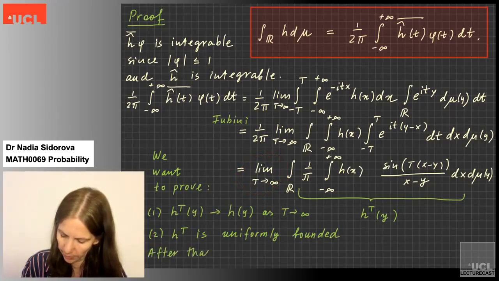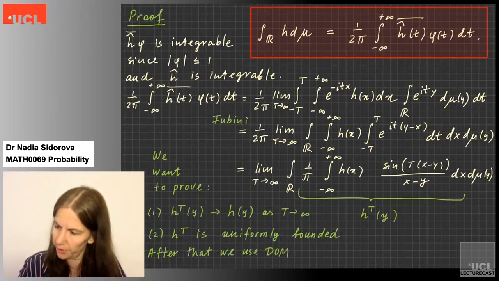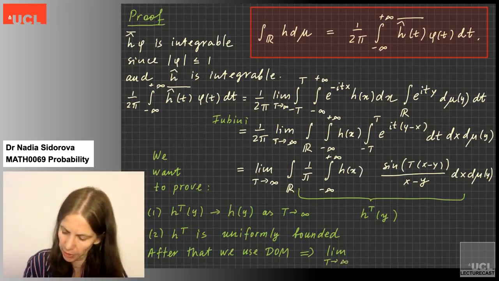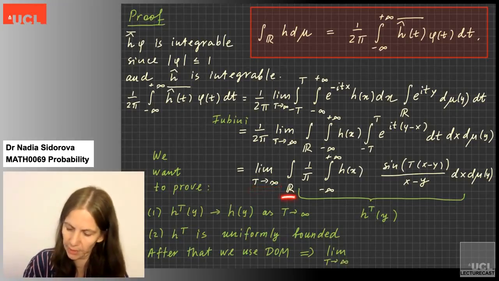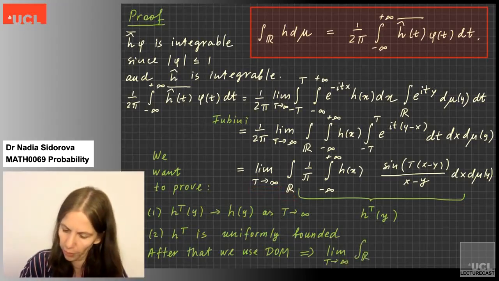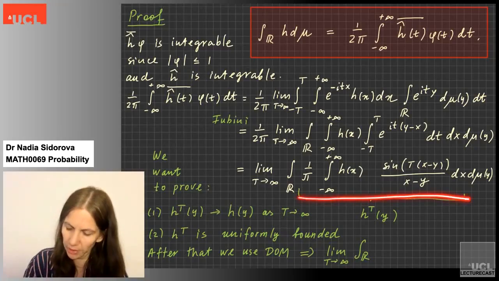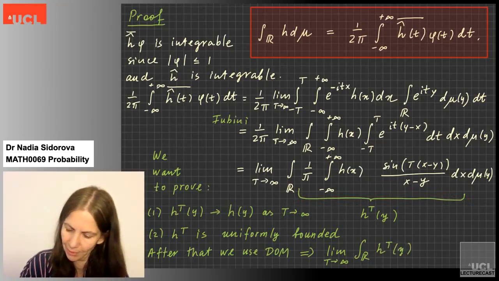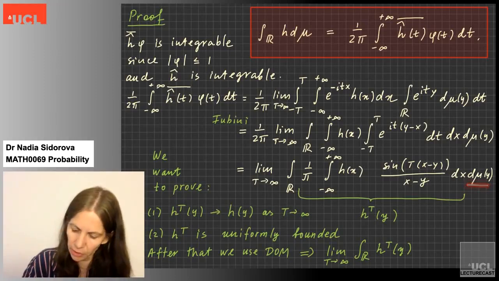After that, we use dominated convergence theorem to show that the limit when t tends to infinity, which is this limit here, of this integral here, so of the integral over r, of this function here, which is h_t of y, with respect to this measure here, so d mu.